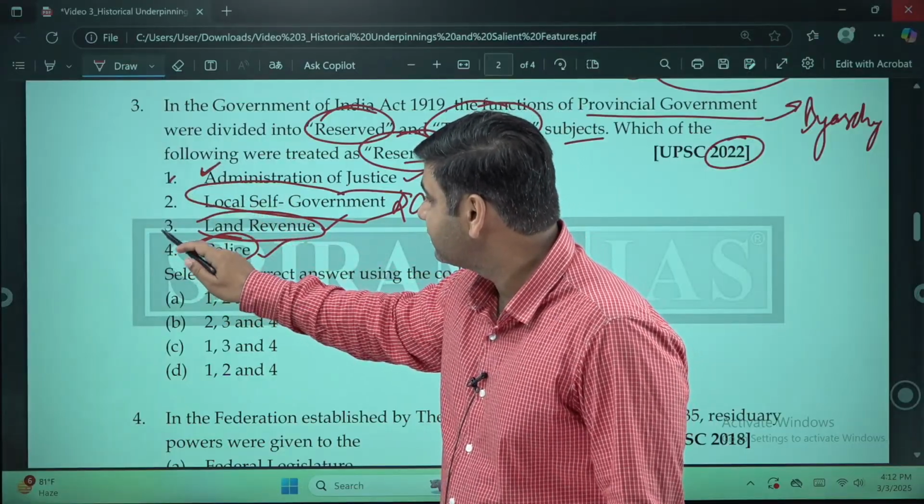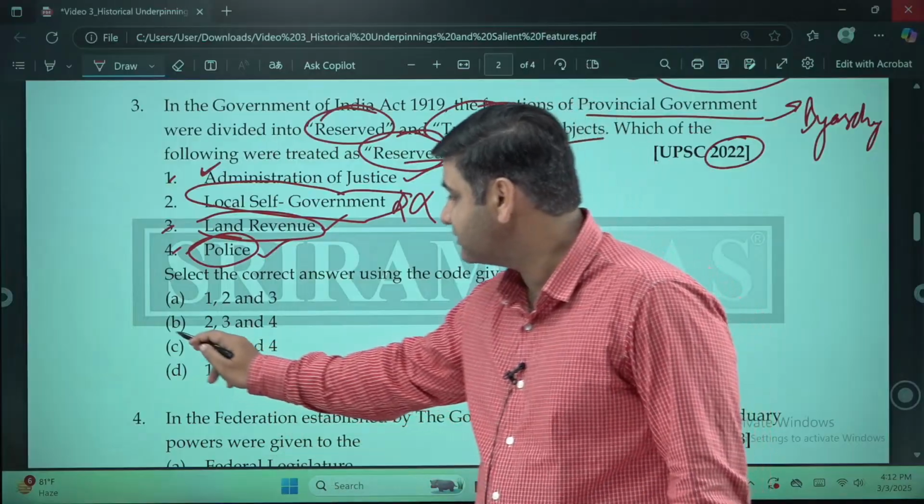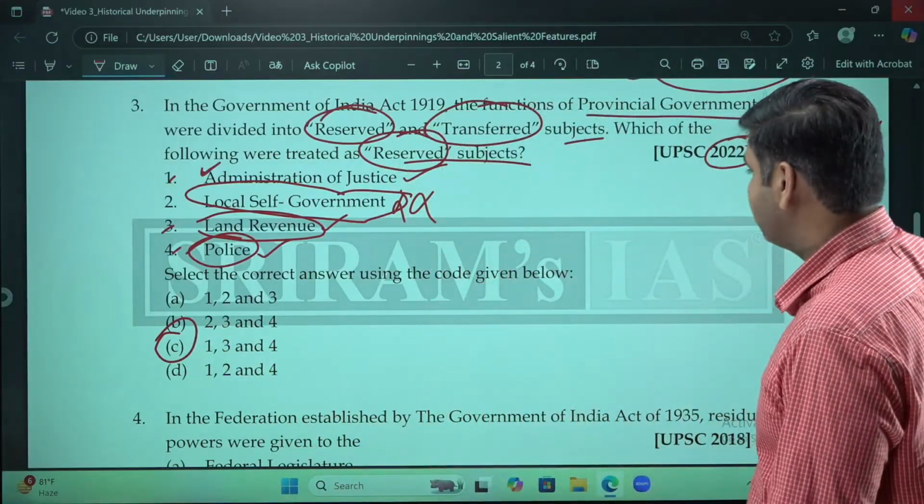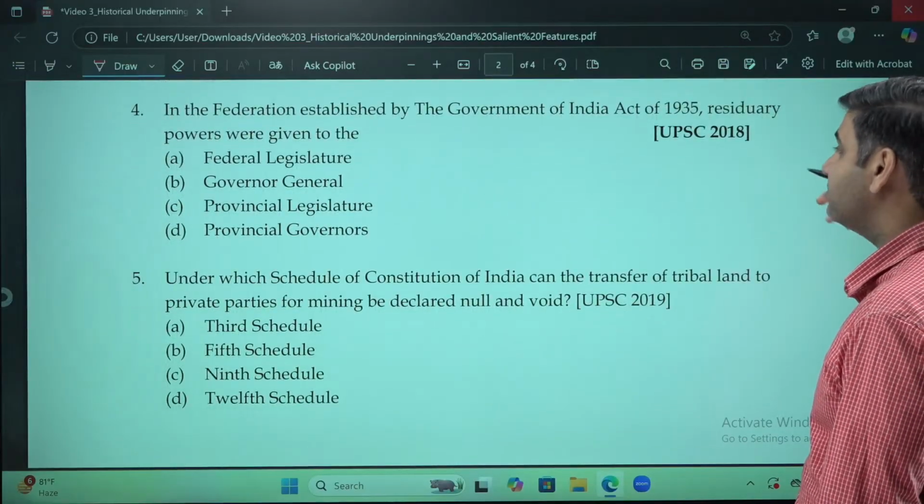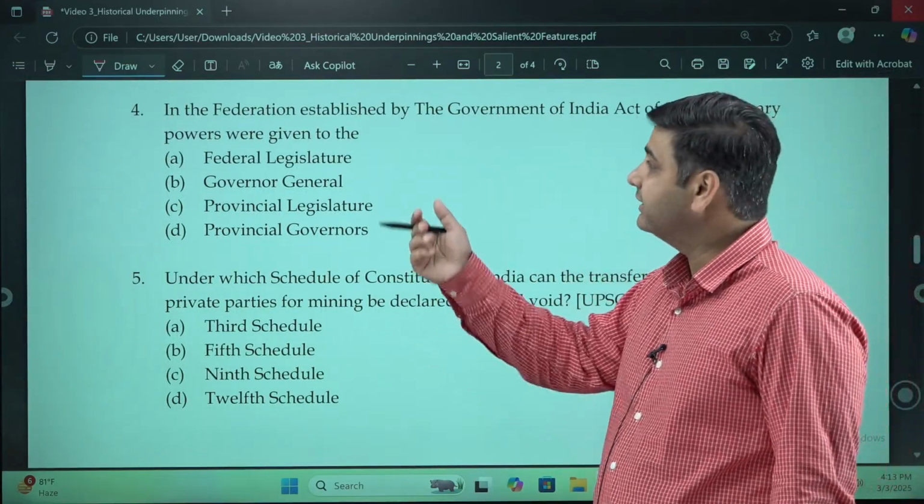So 1, 3 and 4 is the answer. C is the answer, 1, 3 and 4. The important topics were kept by the Britishers and the unimportant topics were transferred to the Indians.